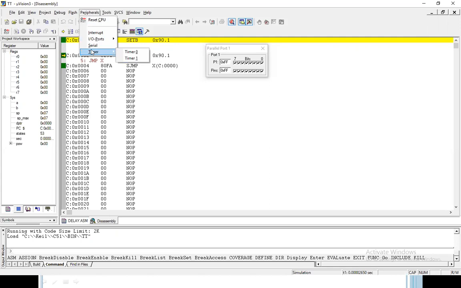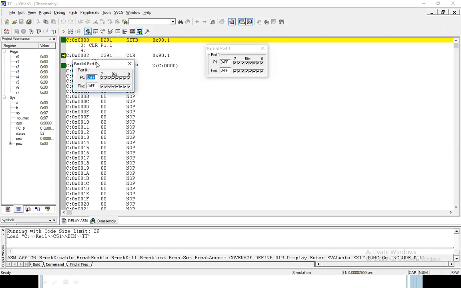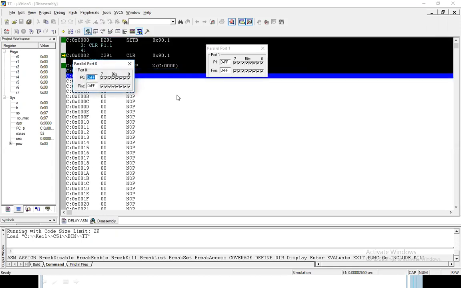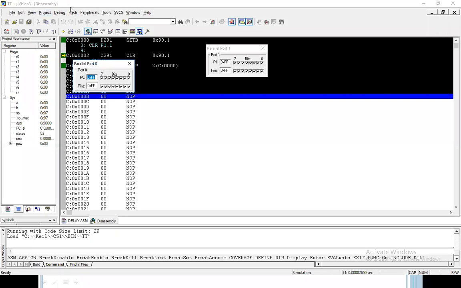These are the peripherals, timer 0, timer 1. We are working with the input output ports. So from here you can set this port 0. You can set this port. So see the program.